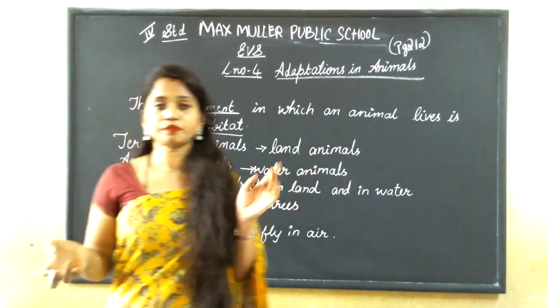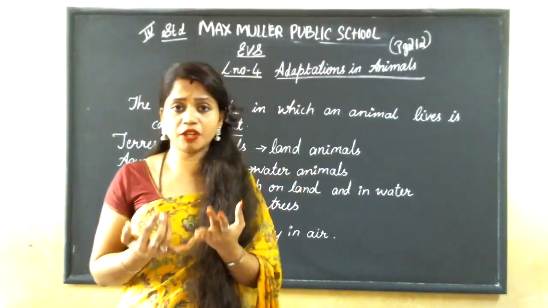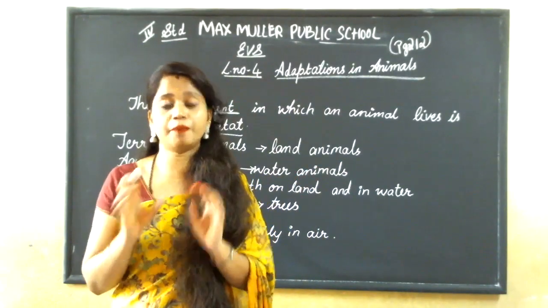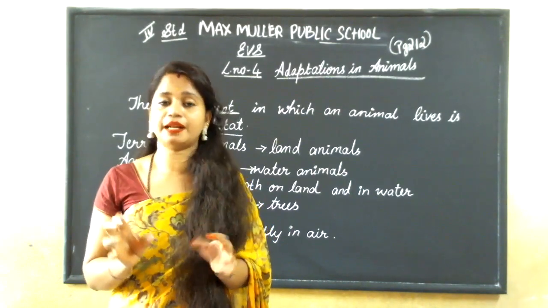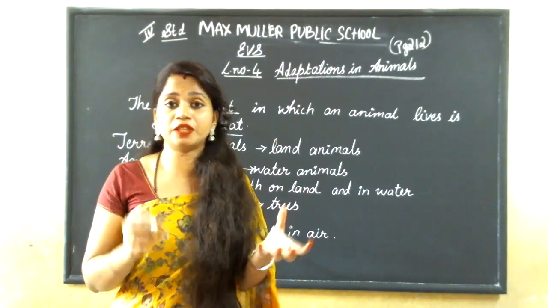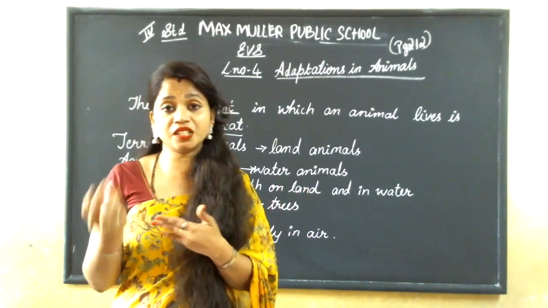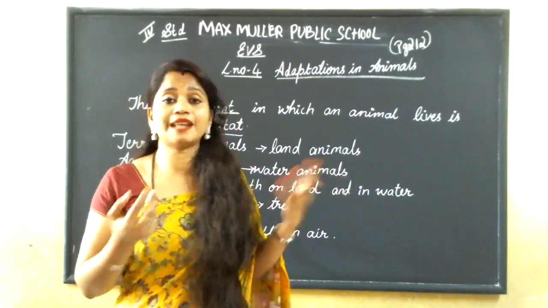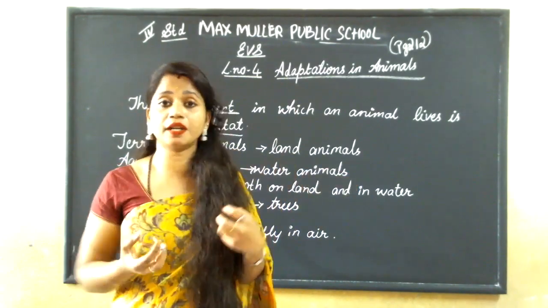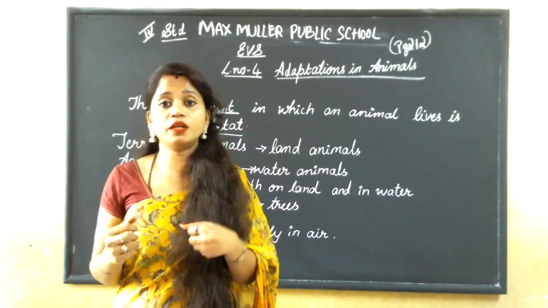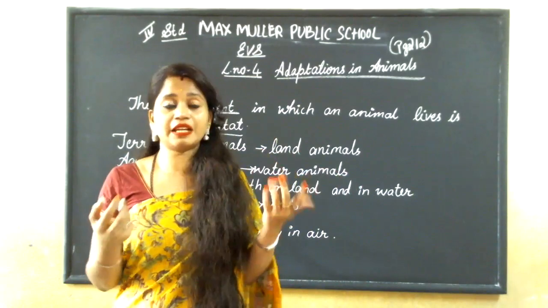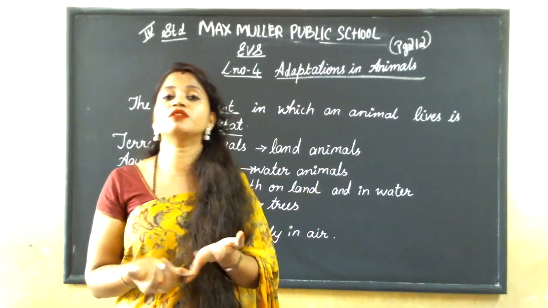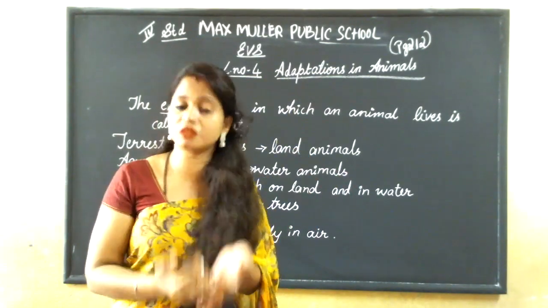Habitat means what? The place, the environment, the place where the animals are suitable to live. Okay, that is the habitat. And adaptation means what? The special features, how it is adjusting, how it is changing. We humans also, right? In summer also we have to take the heat. Winter also we have to survive in the cold, right? If it's summer, we can't tell it to go away, right? In summer also we have to survive, winter also, rainy season also.